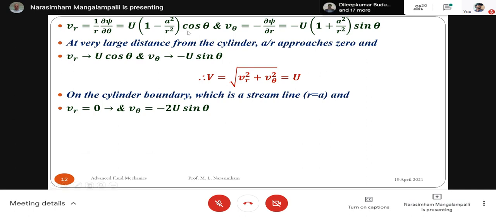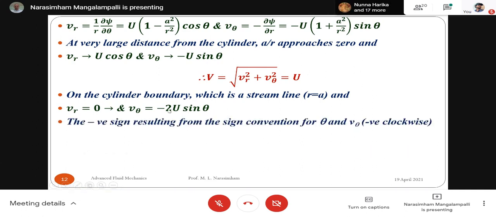So this will become a square by a square, so 1 minus 1, 0. So VR is 0. And what is V theta? V theta is, this is 1. So it will become minus 2u sin theta. So VR is equal to 0 and V theta is equal to minus 2u sin theta.